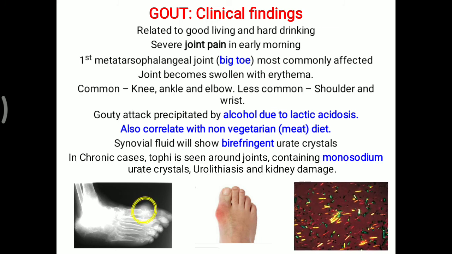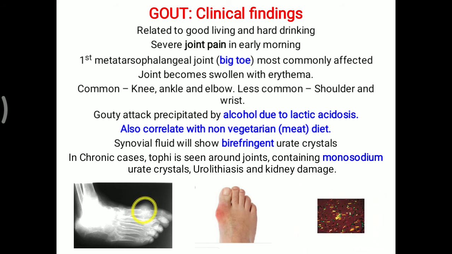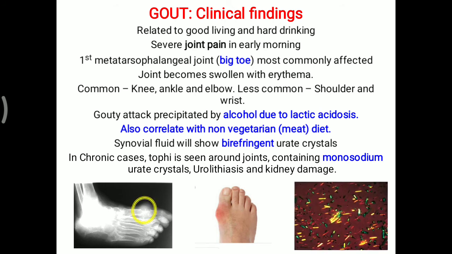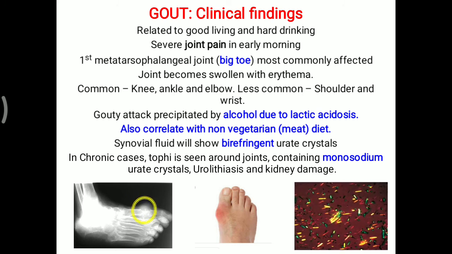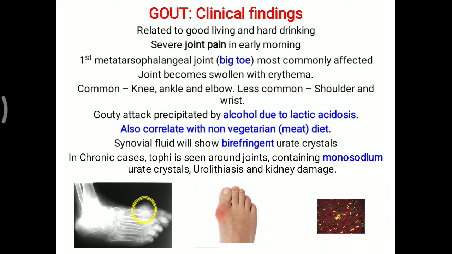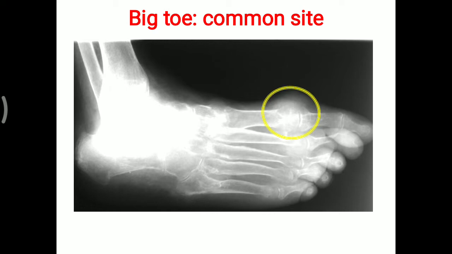In chronic cases, tophi are seen around joints containing monosodium urate crystal, and if it continues, then urolithiasis, stone formation in the kidney, and kidney damage are also observed. That's all about the clinical findings. Here you can again see the X-ray picture of that big toe, the common site for a gouty attack.